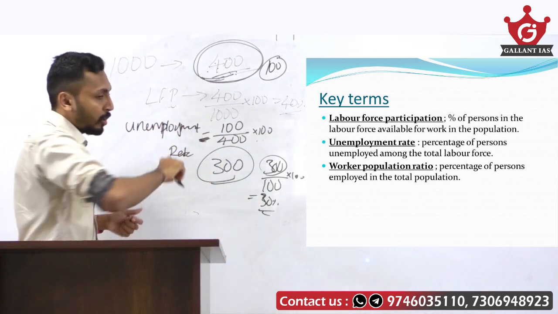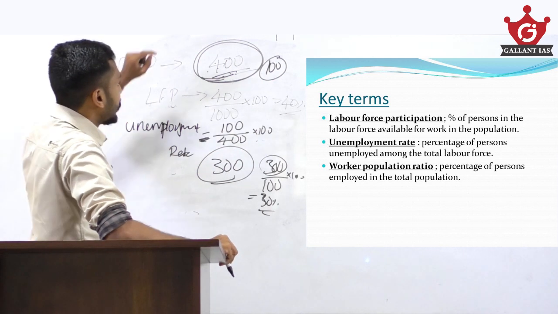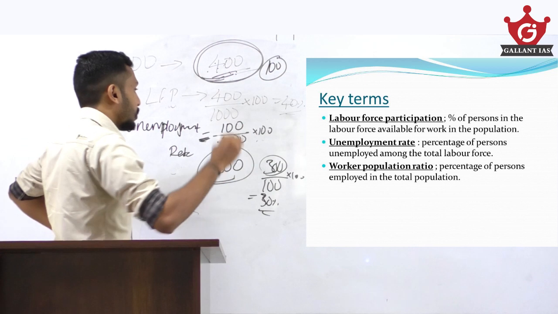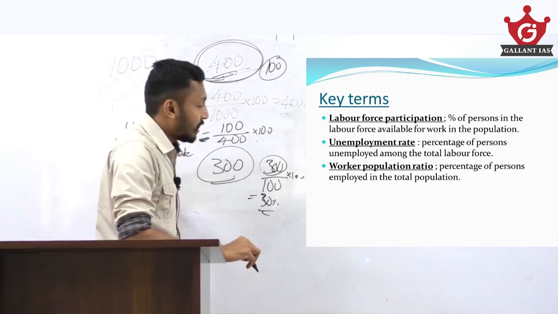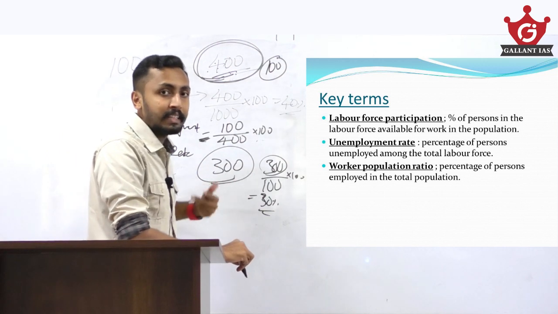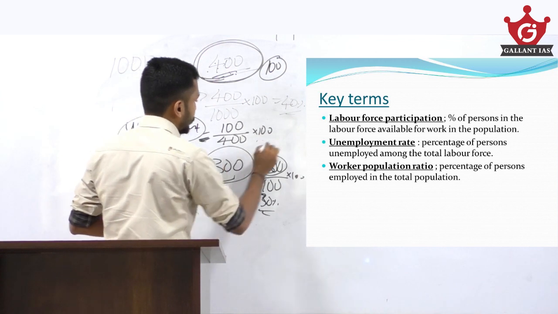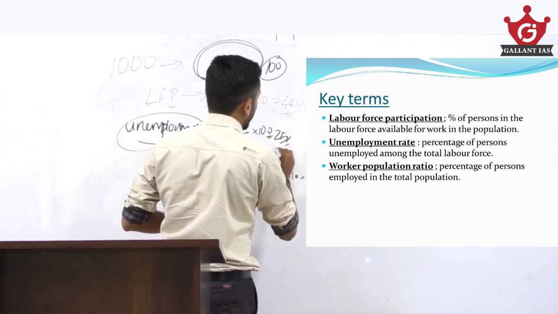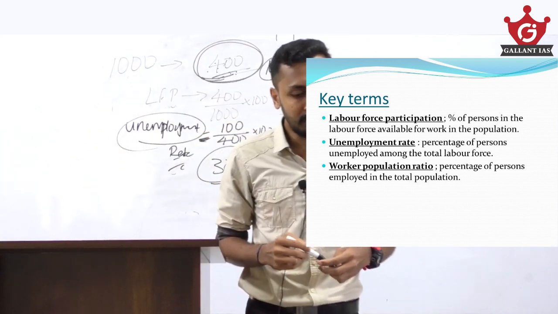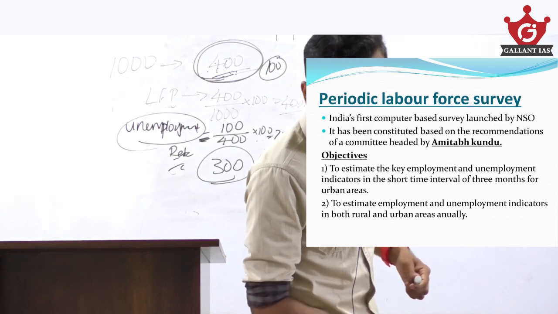This unemployment rate is not calculated on the total population, but on the labor force number. Out of the total labor force available, how many persons are unemployed? That is the unemployment rate, so it will be 25%. So that is the difference between labor force participation, unemployment rate and worker population.